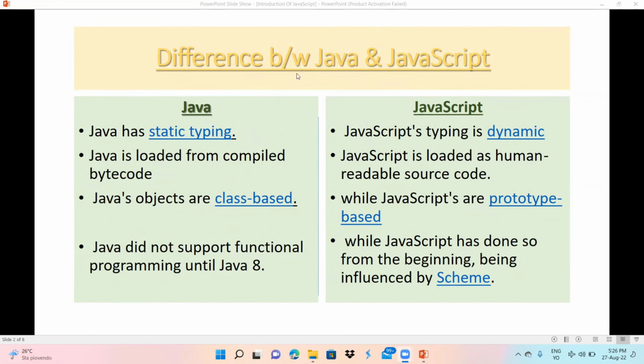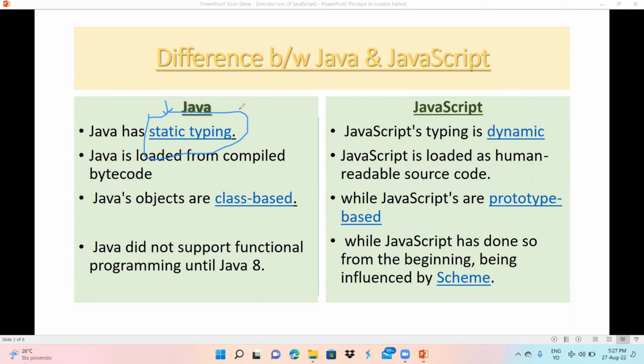Now, the difference between Java and JavaScript. You don't need to know what static typing is right now. Our channel's main motive is to reach Indian students who are complete beginners in coding, or who want to move their career from any field to the IT sector.